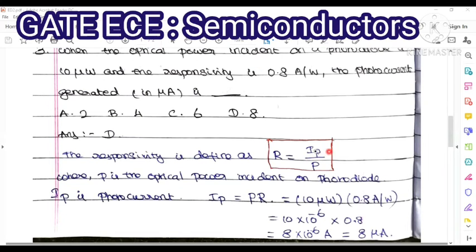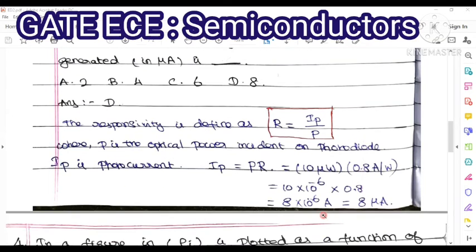So from this formula, IP equals R into P. Here the power incident on the photodiode is 10 microwatts, so I put 10 microwatts, multiplied with the responsivity value, 0.8 amp per watt. 10 micro means 10 into 10 to the power of minus 6, into 0.8.